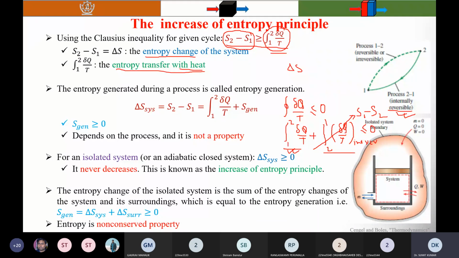So entropy change is always greater than or equal to the entropy transfer.